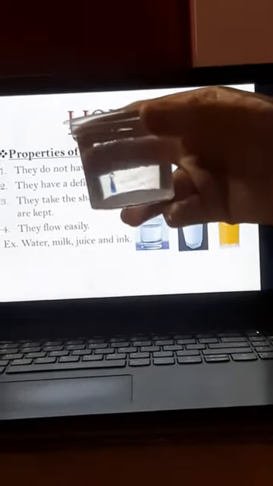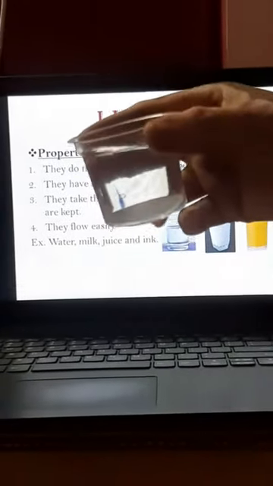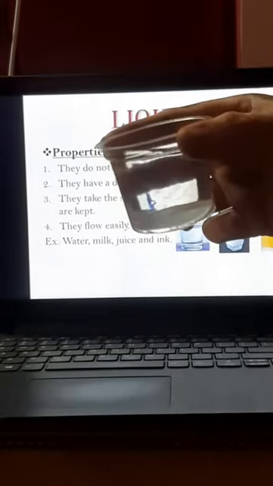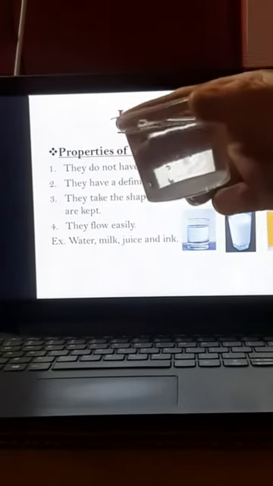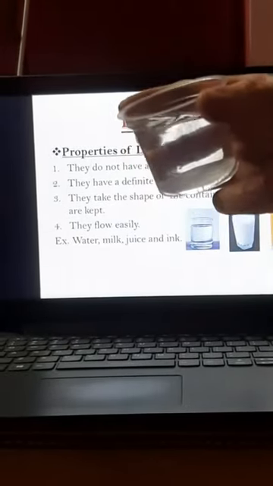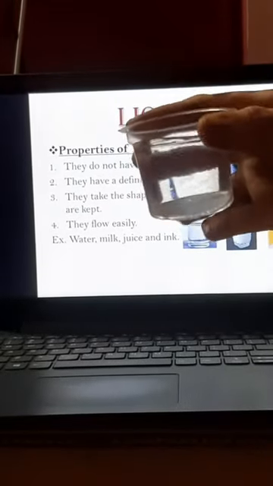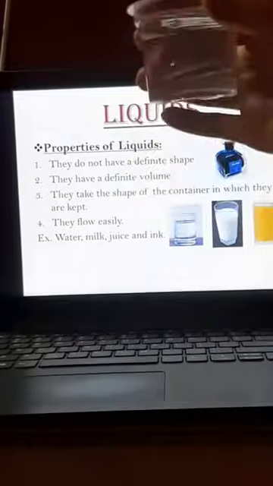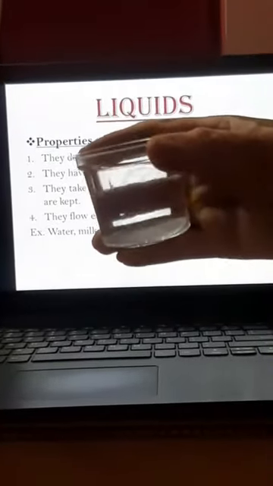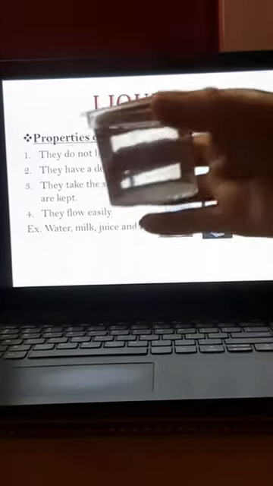When I pour this water into another glass or any other container, it has a definite volume, but the shape changes according to the container. The volume will be the same, but the shape will change according to the container.